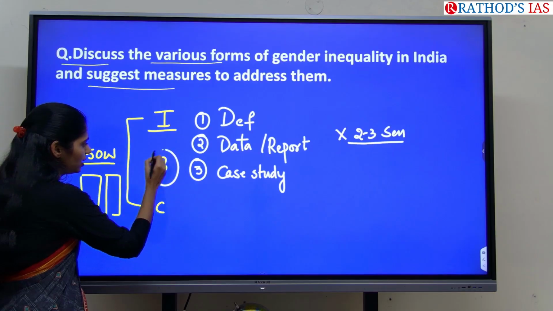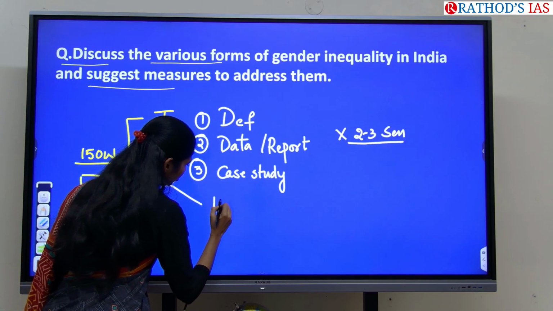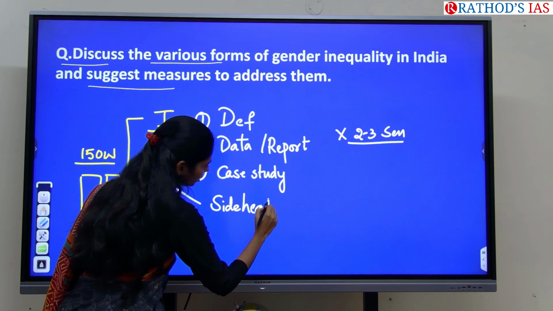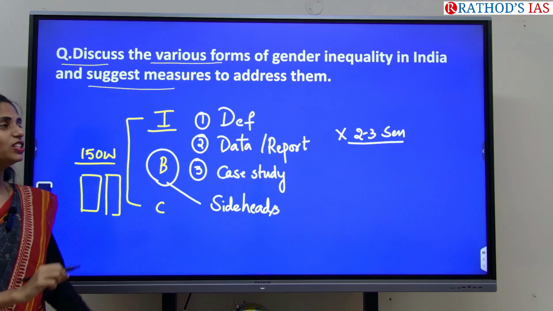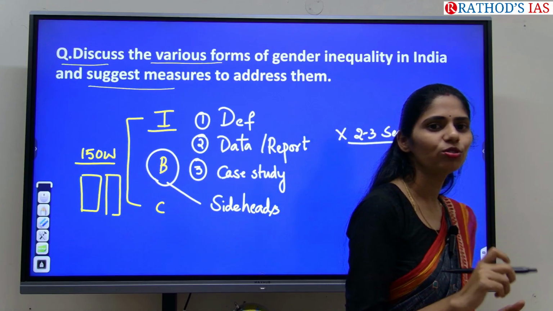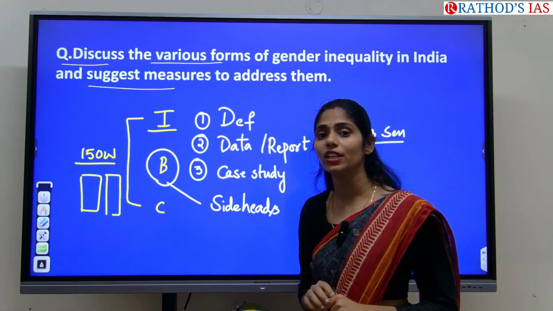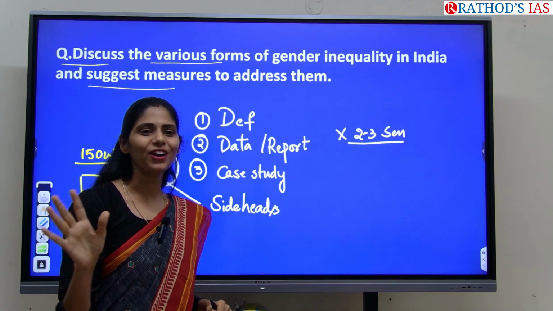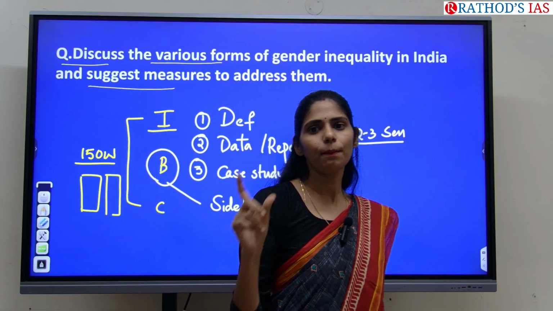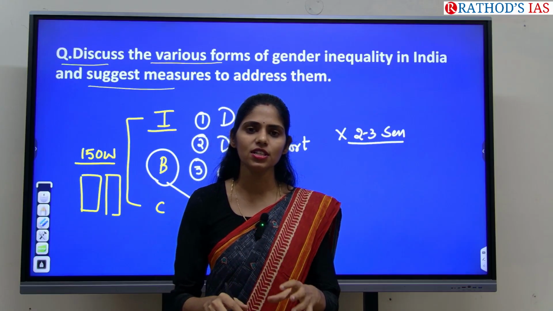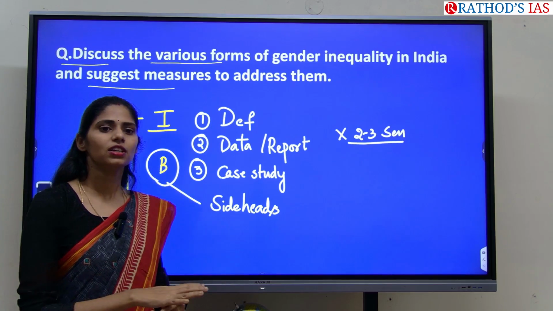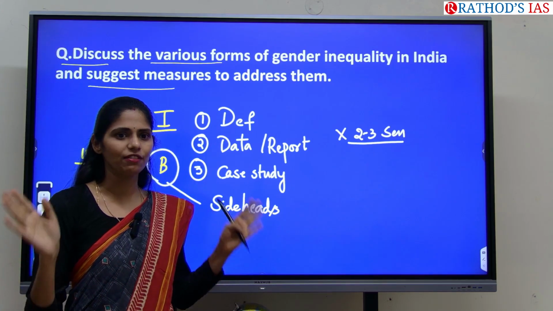And the next one is body. In the body, you always have to use side headings. So which side headings do you have to use? To use the side headings, first you have to read the question at least twice or thrice, and identify how many sub questions are there in your question. UPSC will not be giving you a single question at all. It will be a combination of 2 to 4 questions for sure, based on the words. If it is 150 words, you will be getting a minimum of 2 questions, a combination of 2 questions. And if it is 250 words, you will be getting a minimum of 3 to 4 questions for sure. You have to fix that.